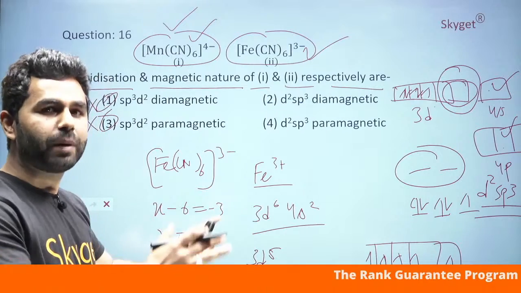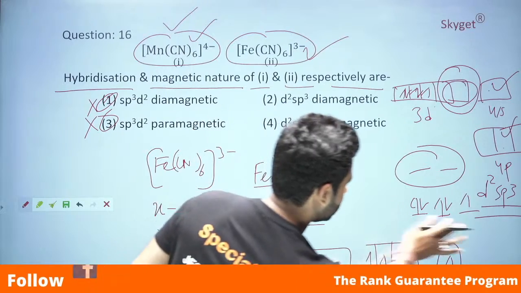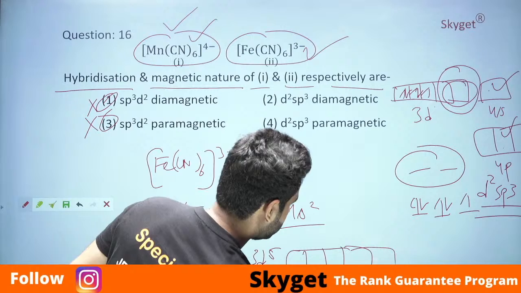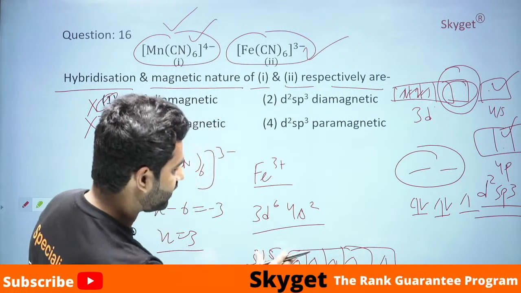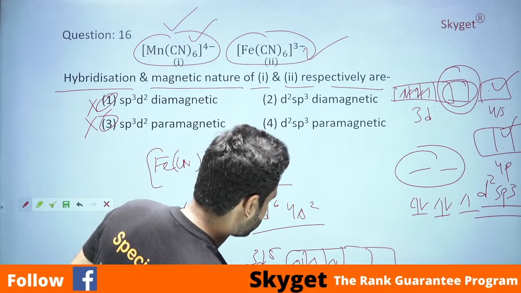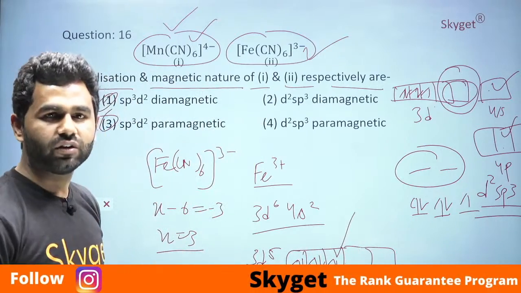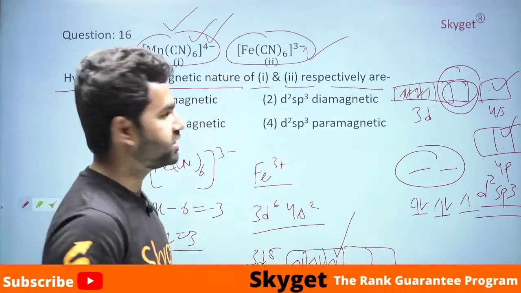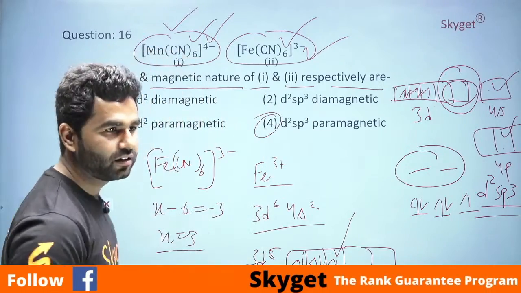the electrons in the 3d will pair up. How? Let's see. We have 5 electrons, these electrons will pair up and form this configuration, and still we have 1 electron which is unpaired. When there is an unpaired electron, it is paramagnetic in nature. So this is d2sp3 hybridization, paramagnetic in nature, and the correct answer will be the 4th one, right?